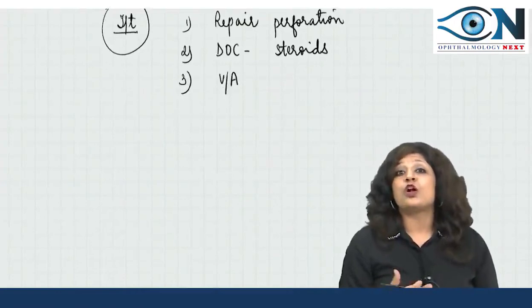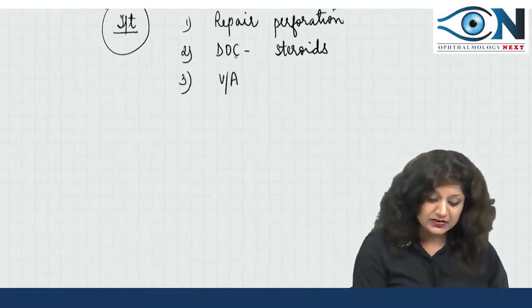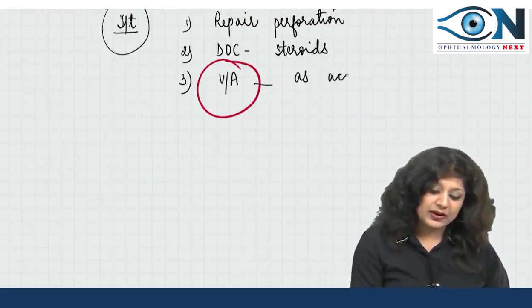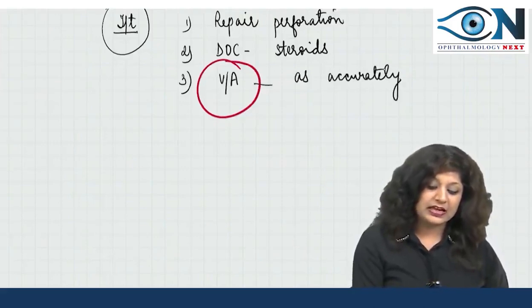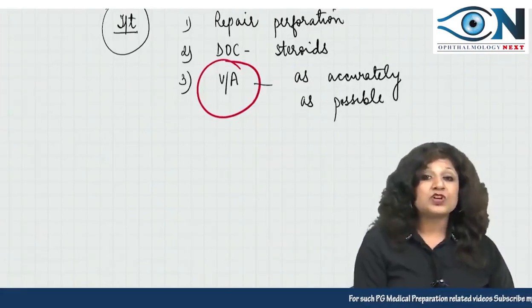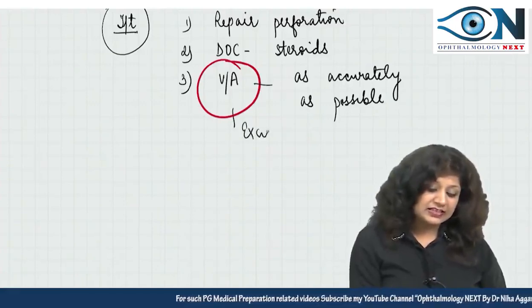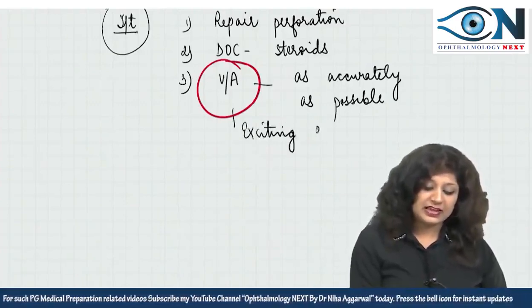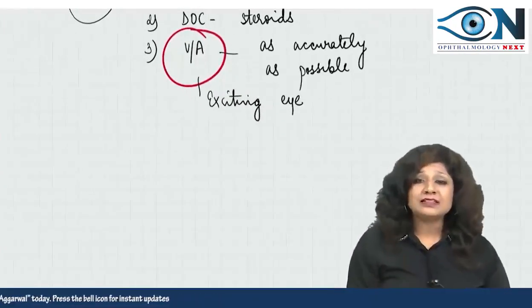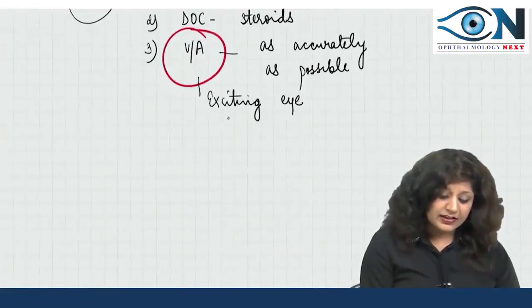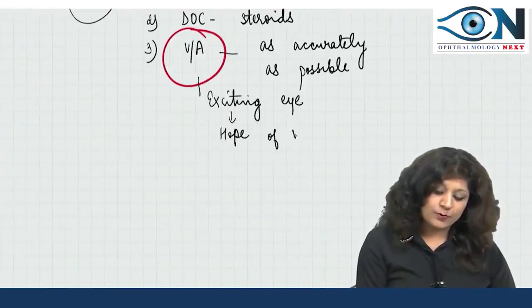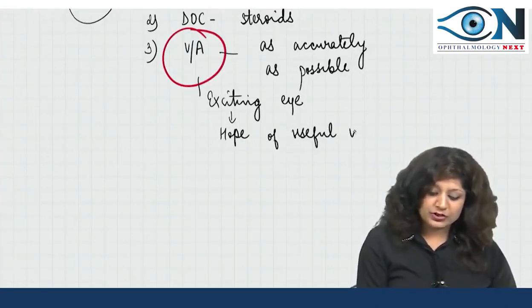They have given what should not be taken. You have to take the visual acuity as accurately as possible, and in which eye? In the exciting eye. Assess the vision in the exciting eye. See the maximum amount of vision that is possible in this eye, and see if there is a hope of useful vision in this eye.